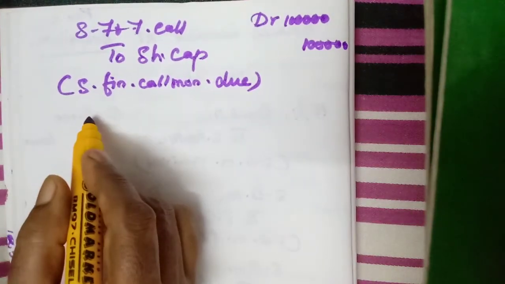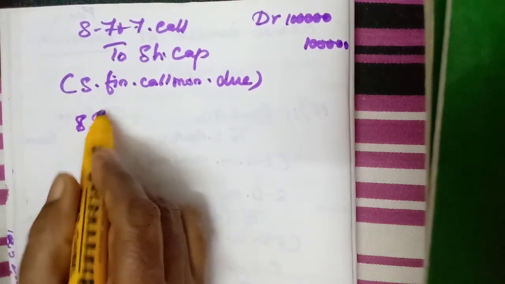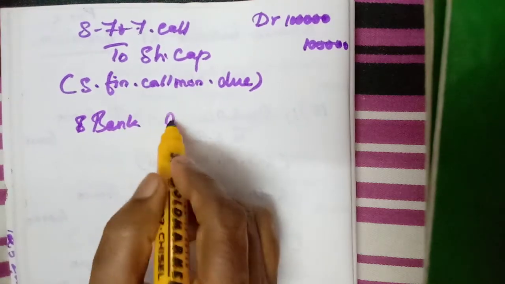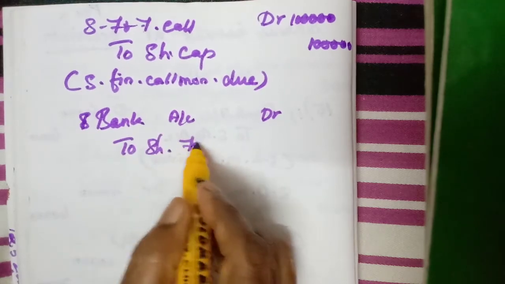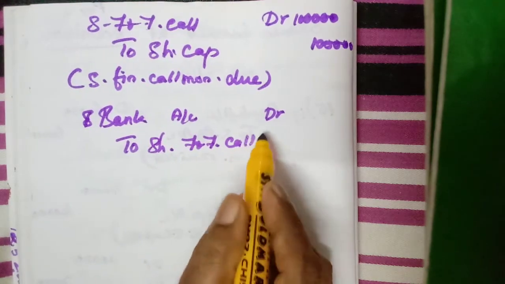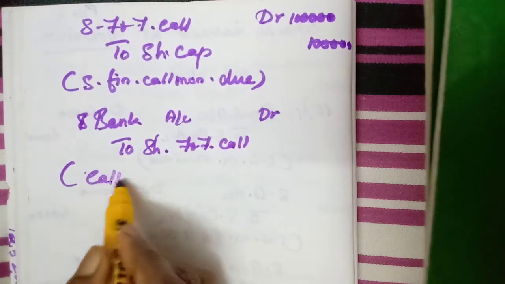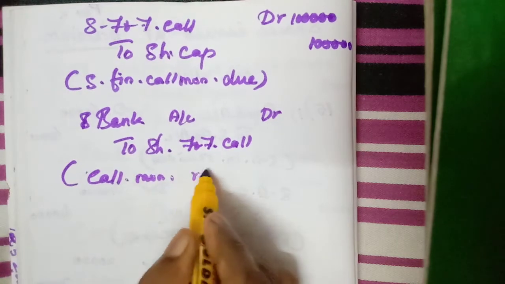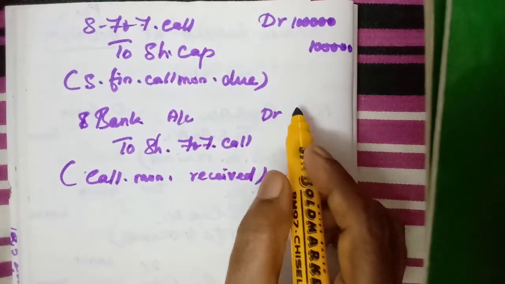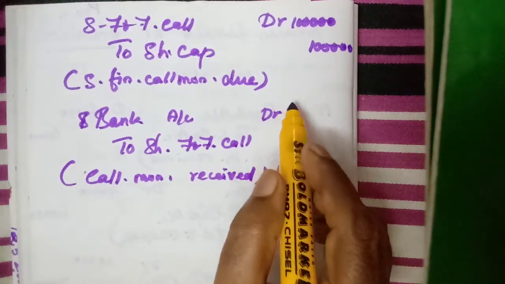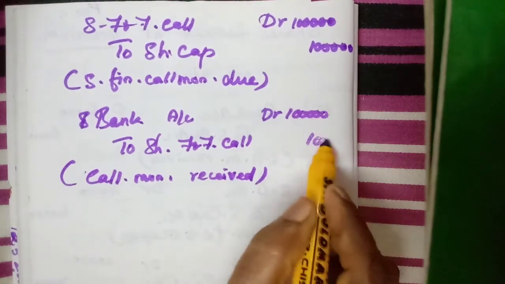Then next one, bank account debit to share first and final call account, call money received. Here there are no forfeitures, nothing, so we can receive fully 1 lakh.